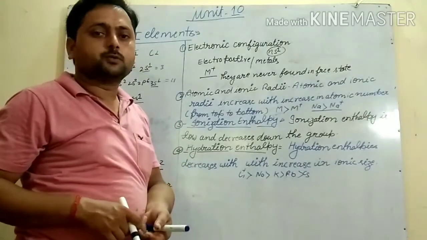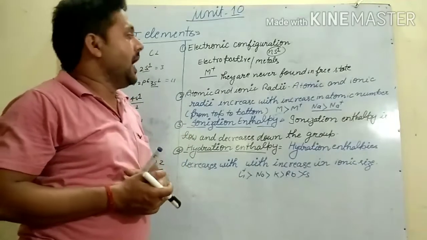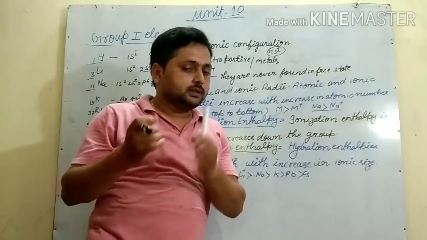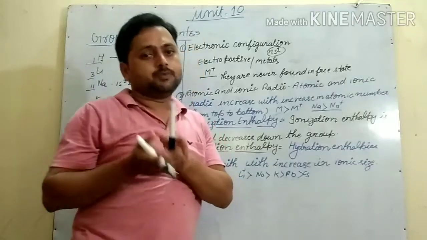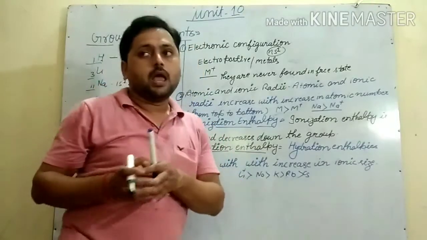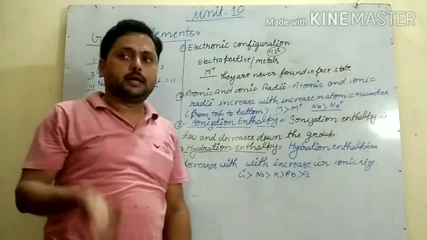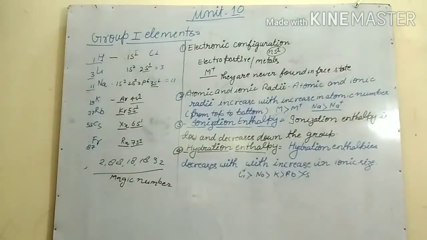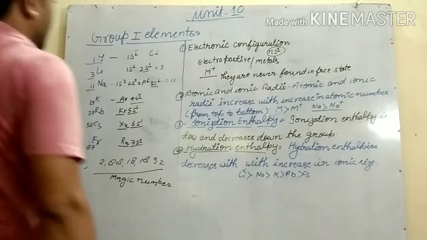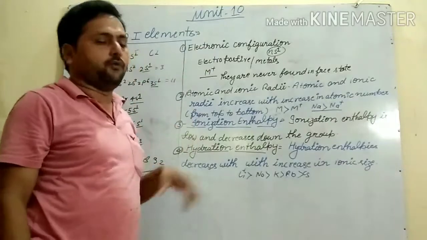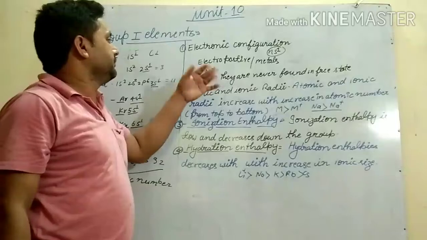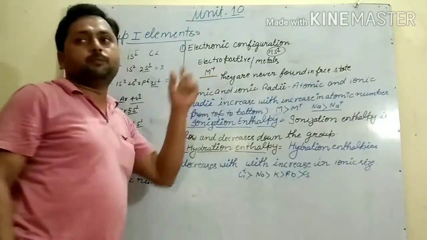Every element wants a stable configuration, and an element gets a stable configuration when it achieves the electronic configuration of a noble gas. So here we were talking about the electropositive nature of the first group elements. They lose one electron, so they form unipositive ions.